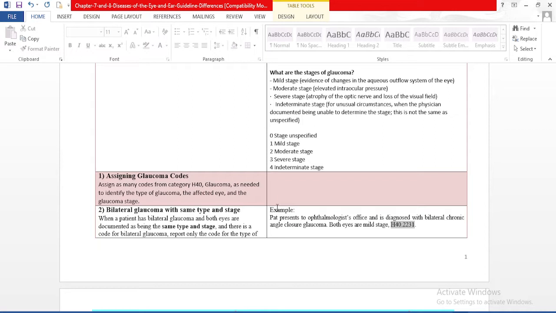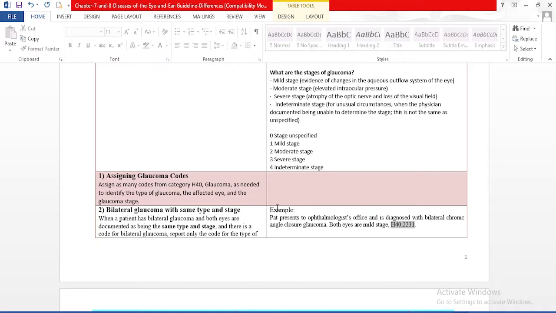What is the indeterminate stage? For unusual circumstances, when the physician documents being unable to determine the stage, this is not the same as unspecified. So basically, indeterminate stage and unspecified stage are different. In indeterminate stage, the physician is unable to determine the stage.